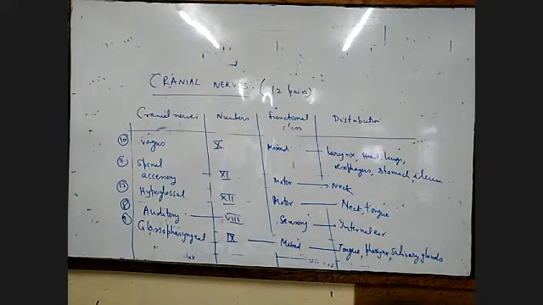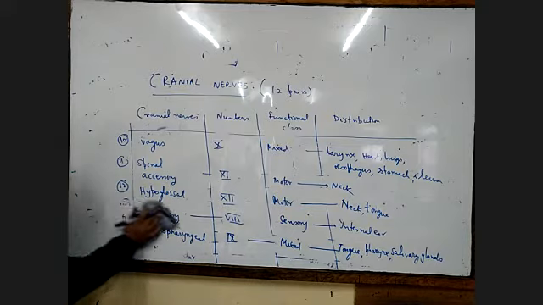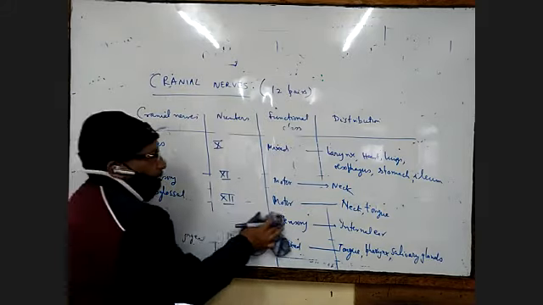After that, we go to the spinal nerves, which arise from the spinal cord. These were the cranial nerves arising from the cranium or the brain box. Then we have spinal nerves, which arise from the spinal cord.